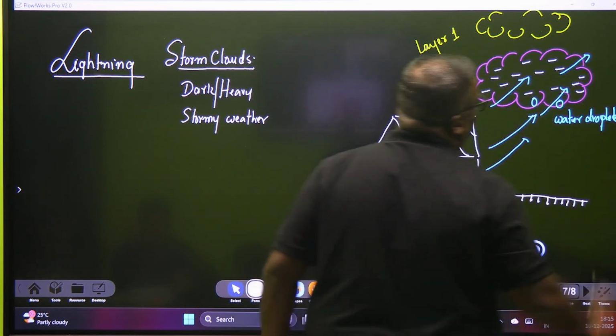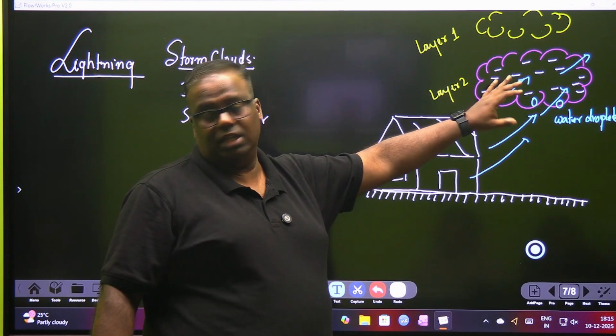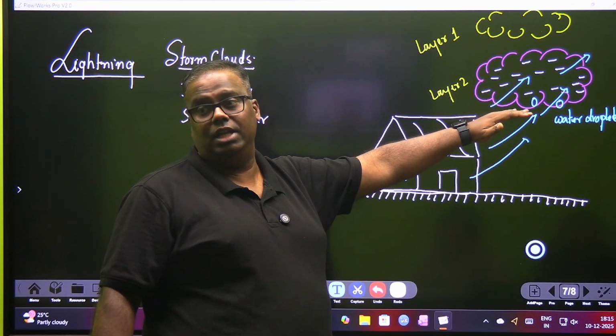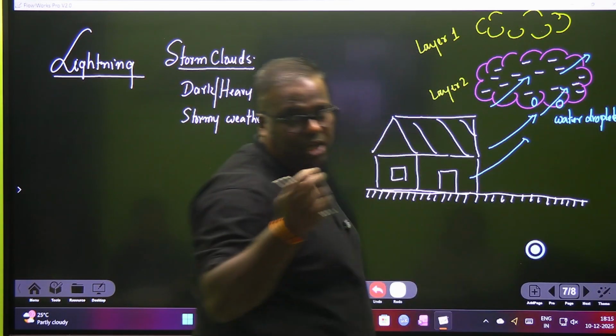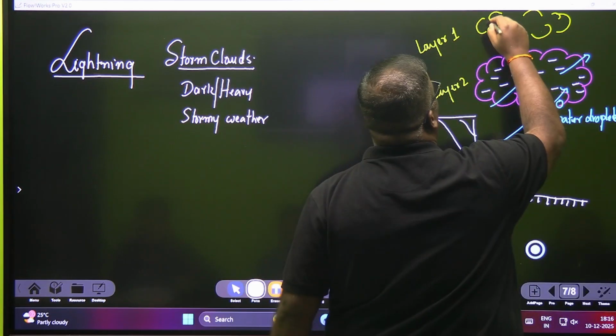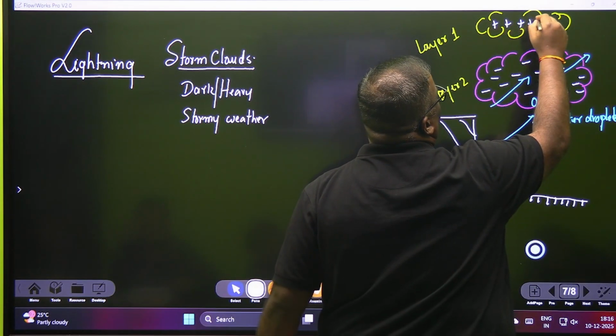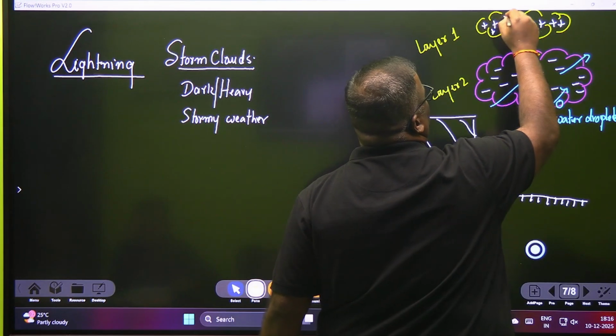This understanding is a very high level concept, not even class 11 or 12. Storm clouds at the lower level will develop what, beta? Negative charge. And as they develop negative charge, somebody should get the positive charge. These droplets going upward build up positive charge at the top. After that, the concept is, I think you understand.